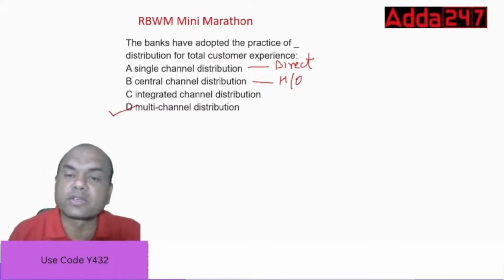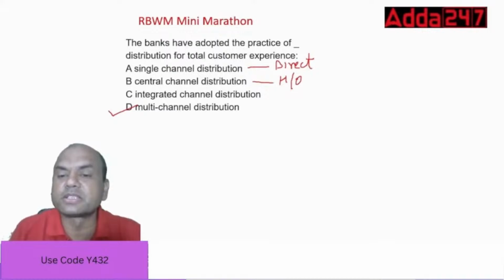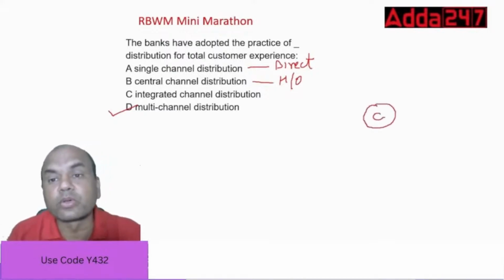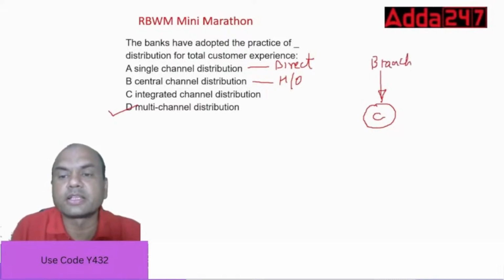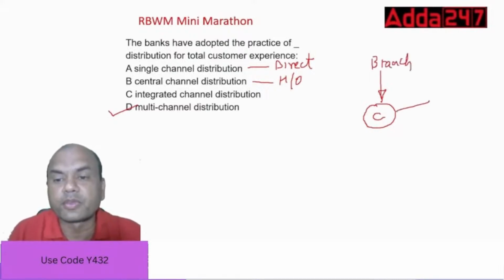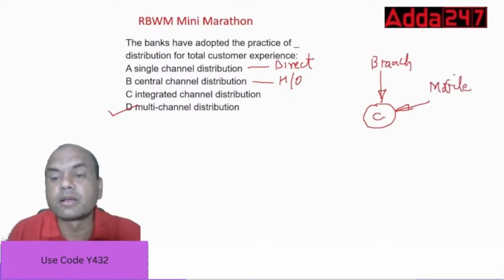Let me show you this. Suppose this is a customer. Through what all channels can the bank reach the customer? Number one, the branch. Second channel is mobile banking. Then third is internet.